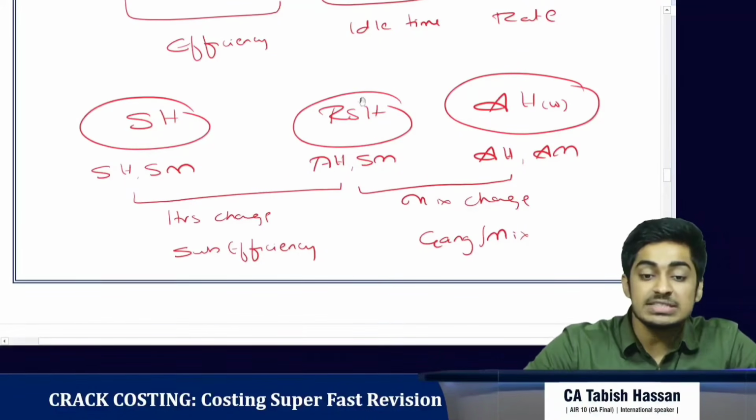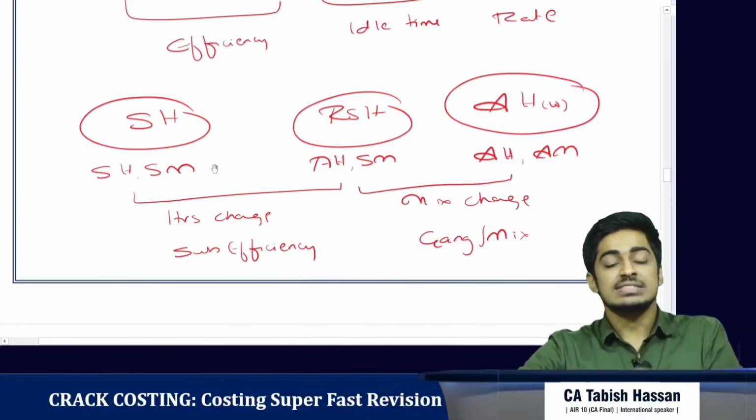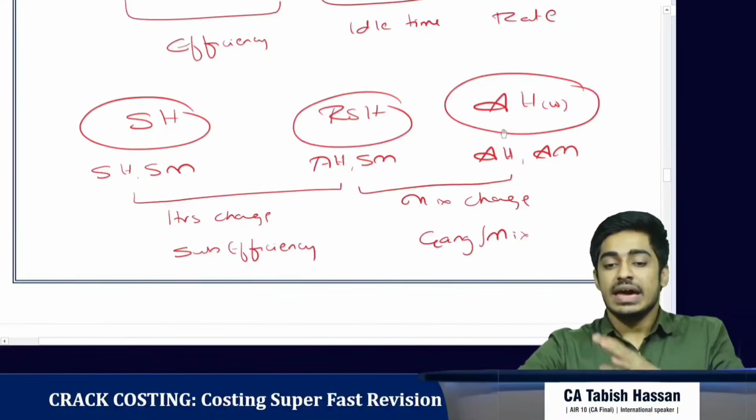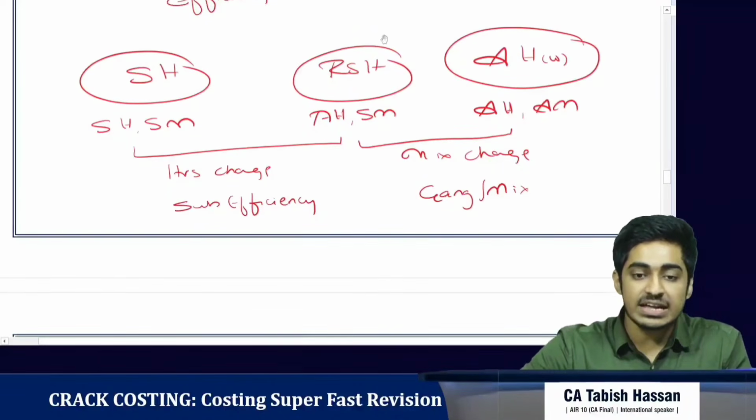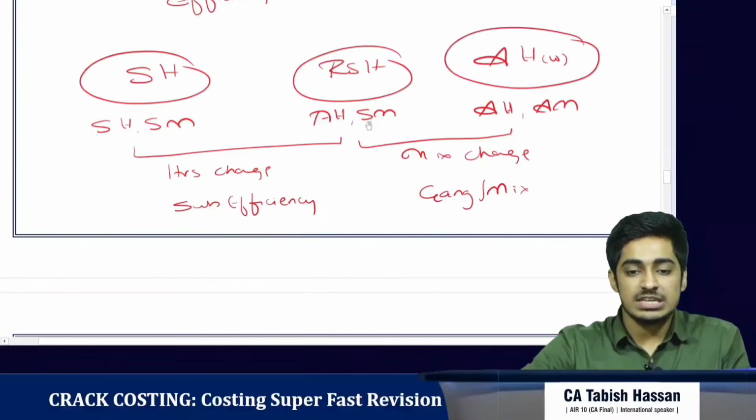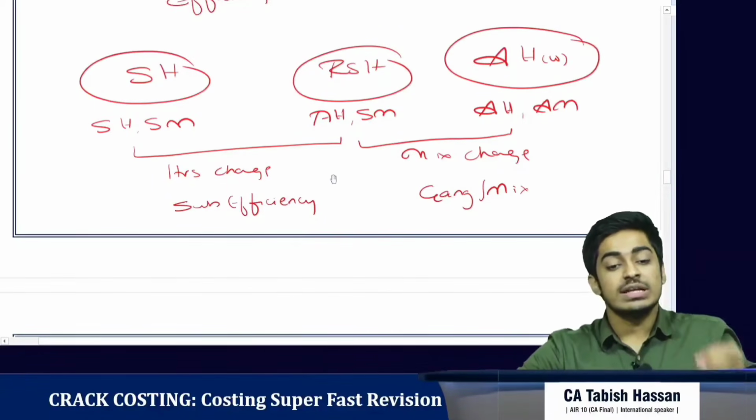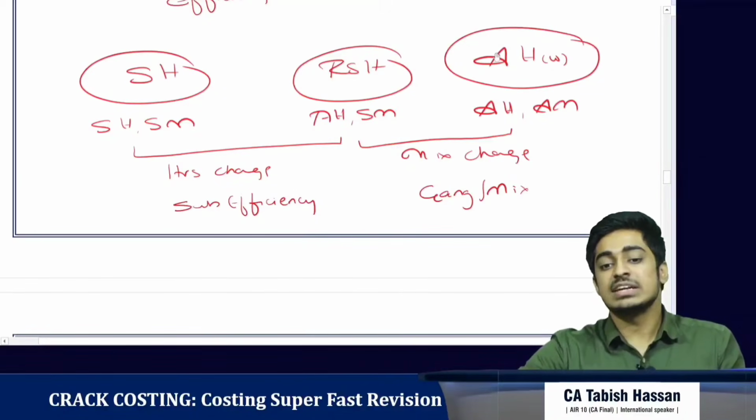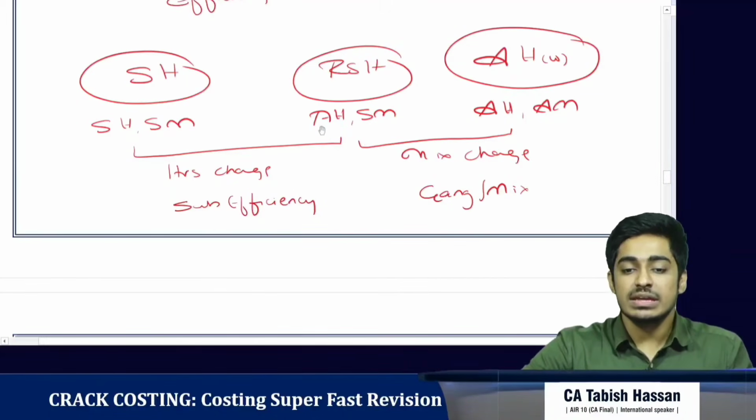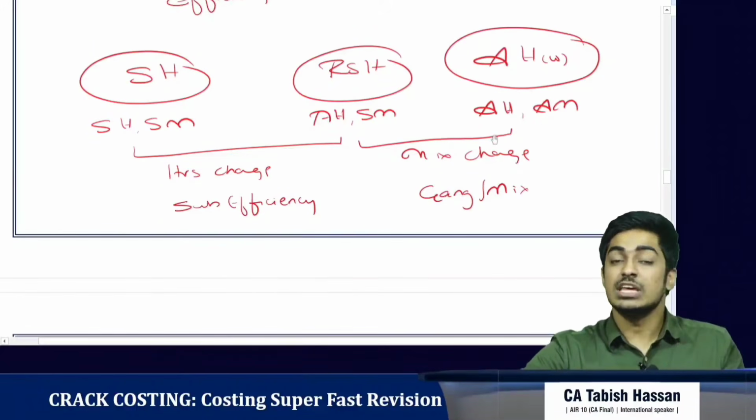Let's bring in revised standard hours. Standard hours is standard hours in standard mix. Revised standard hours is actual hours in standard mix, and actual hours worked is actual hours in actual mix. When we compare standard hours with revised standard hours, the mix is the same, only the hours have changed. So we call it the labor sub-efficiency variance. Again, we compare revised standard hours with actual hours worked. Here the hours are the same, only the mix has changed. So we call it the mix or the labor gang variance.